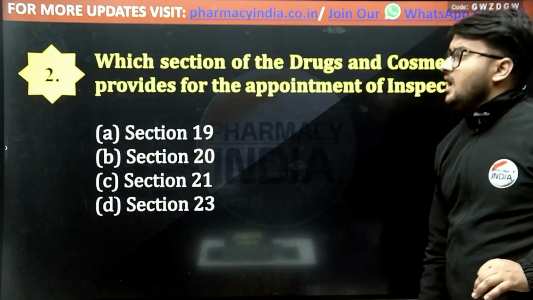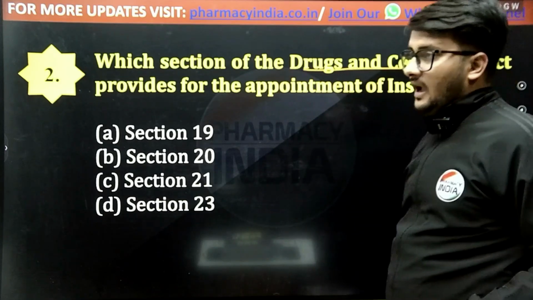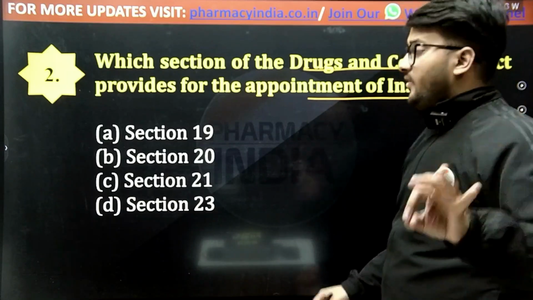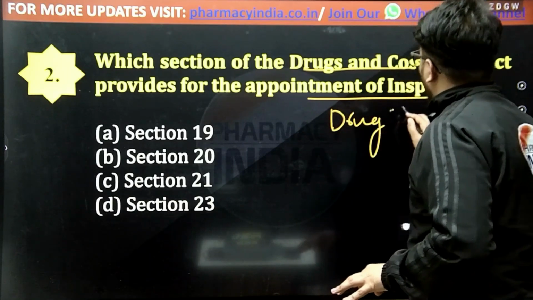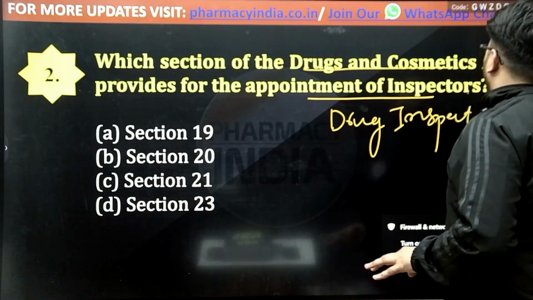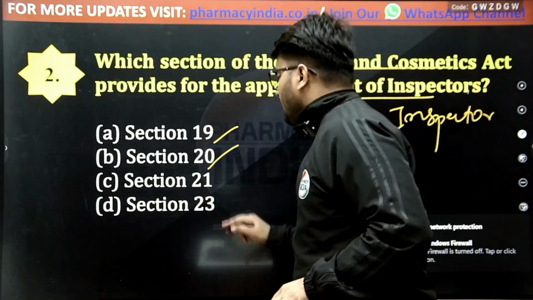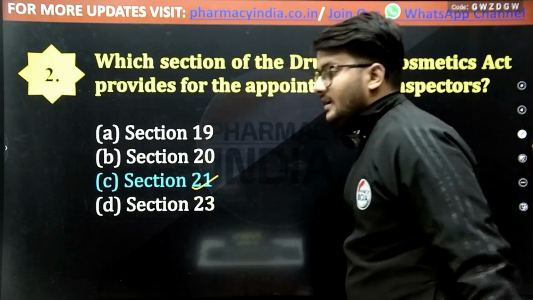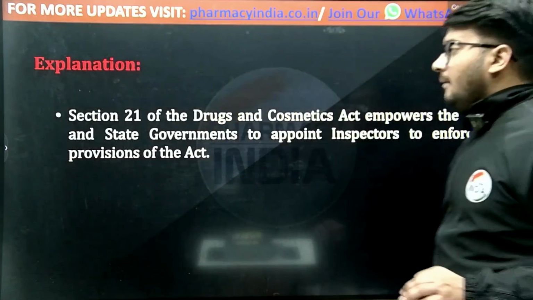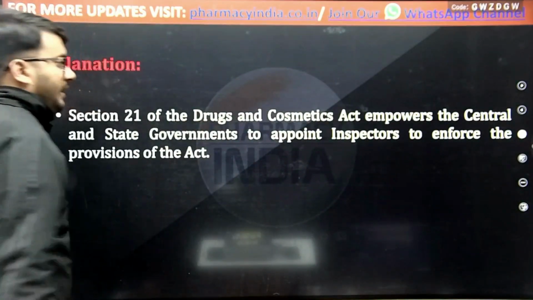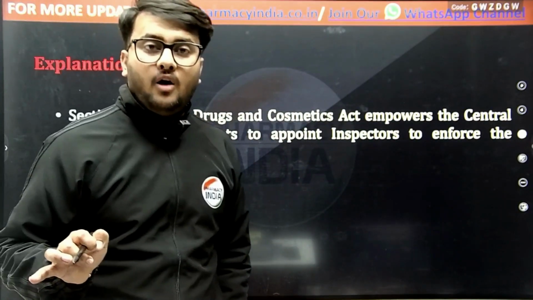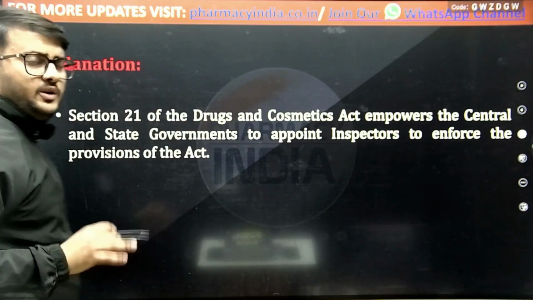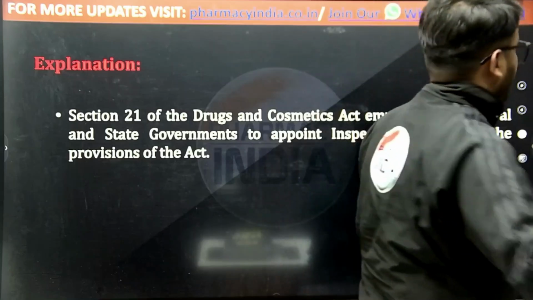Next question is, which section of the Drugs and Cosmetic Act provides the appointment of inspectors? The question is saying, under which section are drug inspectors appointed? The options are option A, section 19, 20, 21 or 23. The correct answer is option C, that is section 21. Section 21 of the Drugs and Cosmetic Act empowers the central government to appoint these drug inspectors according to the provisions of this act.